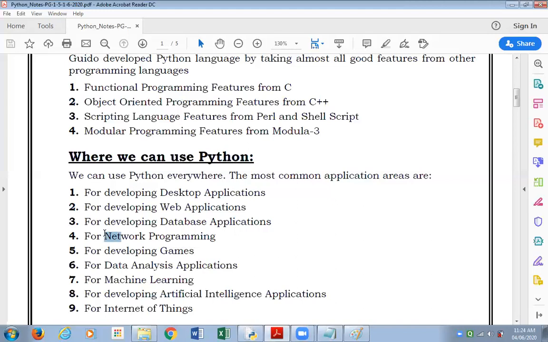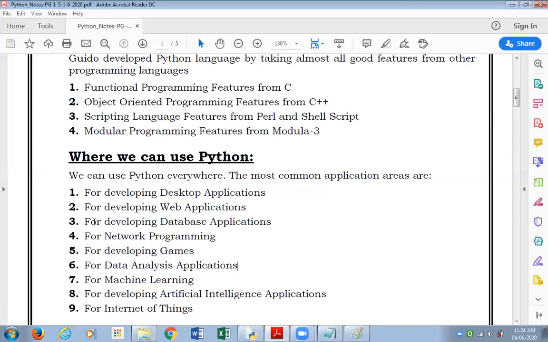Besides that, network programming, for developing games, for data analysis applications, for machine learning, for developing artificial intelligence applications, and for making applications relating to Internet of Things, IoT based applications. When I say data analysis, I'm also referring to data science.